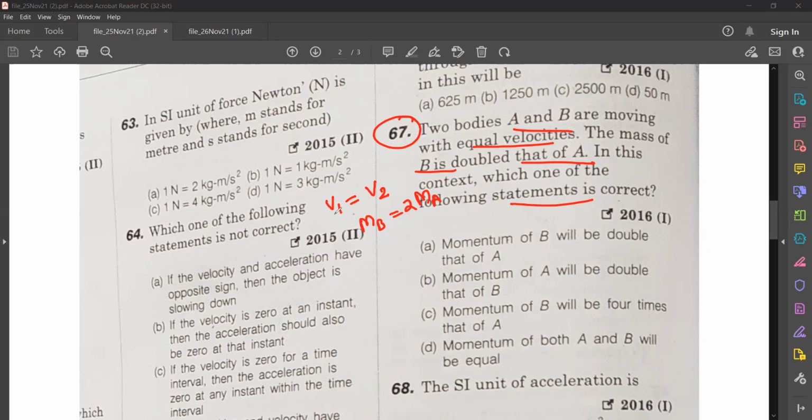In this context, which is the correct statement? Momentum of B will be double that of A. Momentum of A will be double that of B. Momentum of B will be 4 times that of A. Momentum of both A and B will be equal. So all of you read this, use the formula, find out the answer and comment the answers. Which is the correct answer? Please comment it.